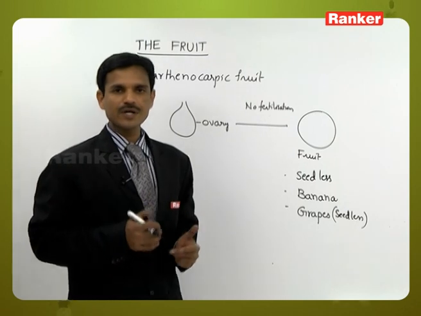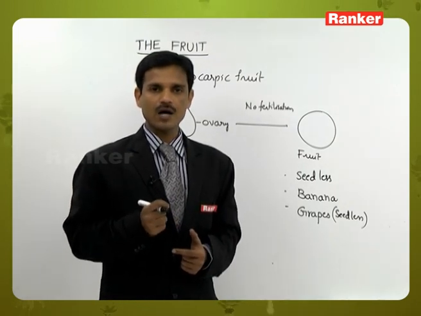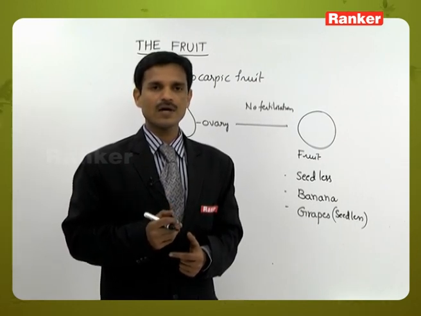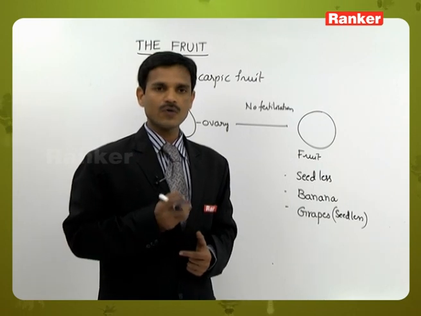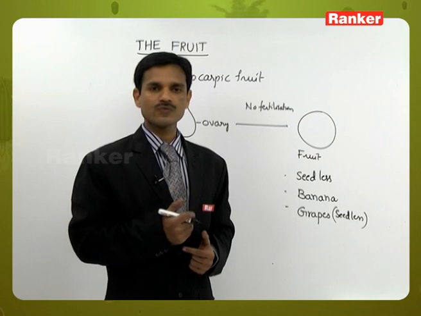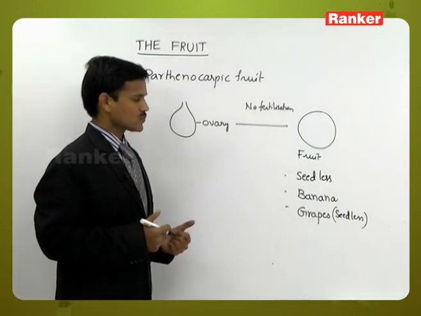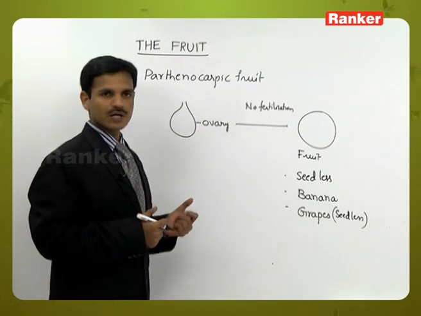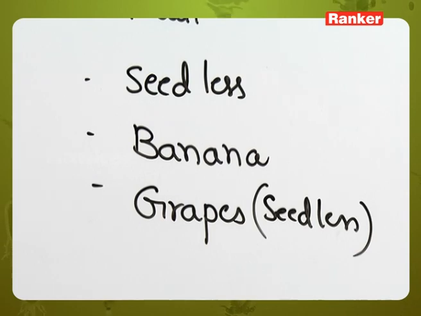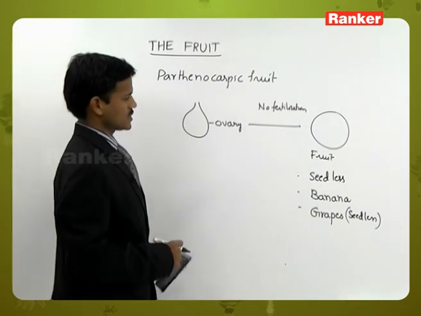Sometimes we can also induce the Parthenocarpic fruits. So here some hormones like auxins, gibberellins help, or induce the ovaries to develop into fruits. So without fertilization, the ovary develops into fruits. For this also, some hormones are useful. Some hormones are inducing the ovaries to develop into fruits without fertilization. So Parthenocarpic fruit, examples: banana and grapes.